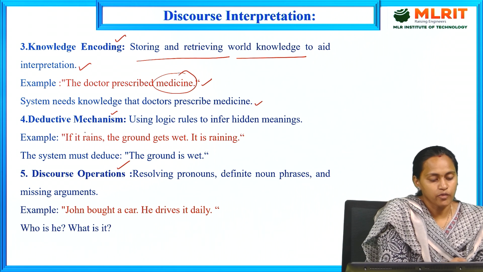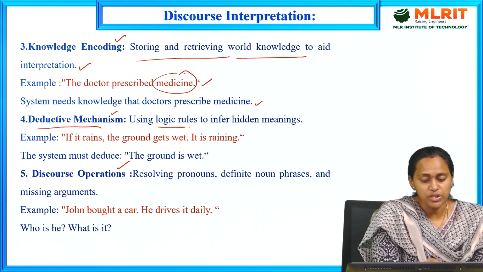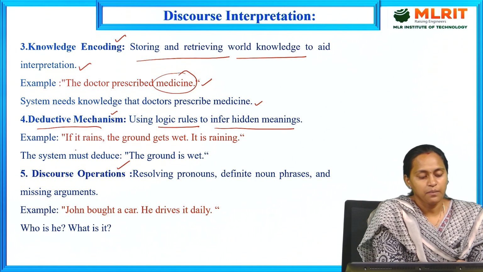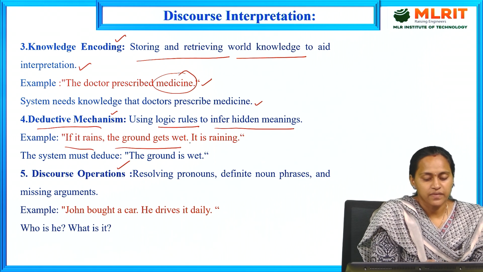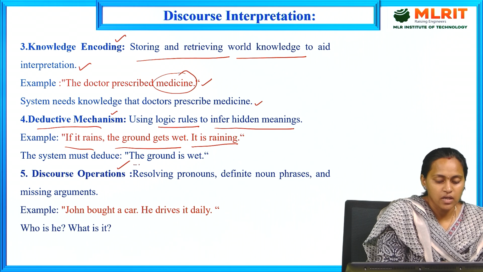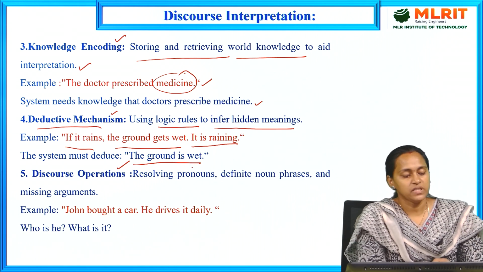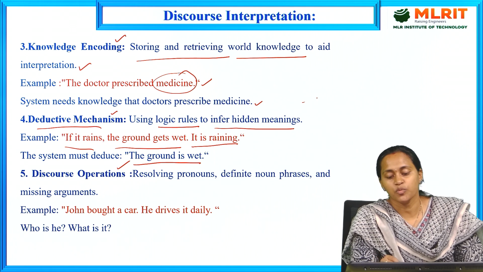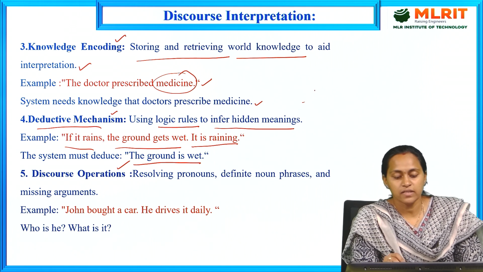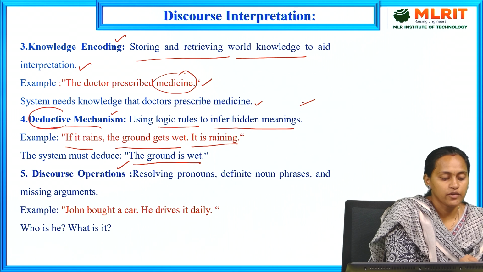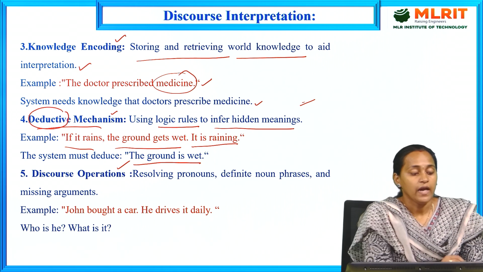Next, deductive mechanism: using logical rules to infer hidden meanings. Example: if it rains, the ground gets wet; it is raining. The system must deduce the ground is wet. That means in a paragraph, many sentences are there, and we have to read them together. This is the deductive mechanism.